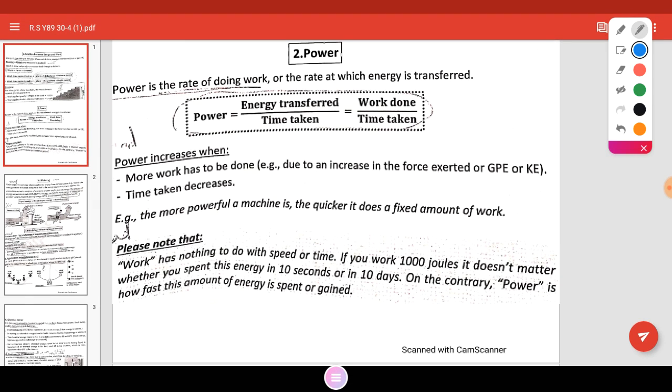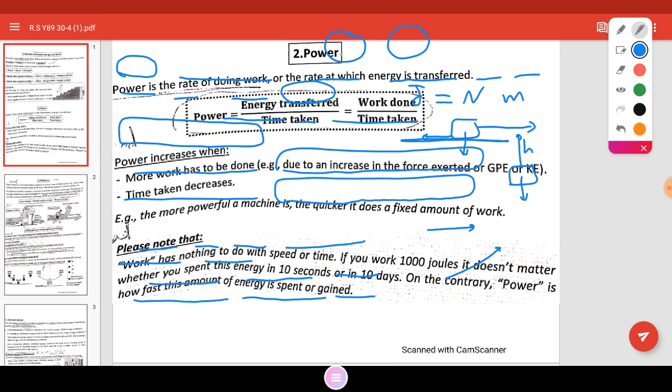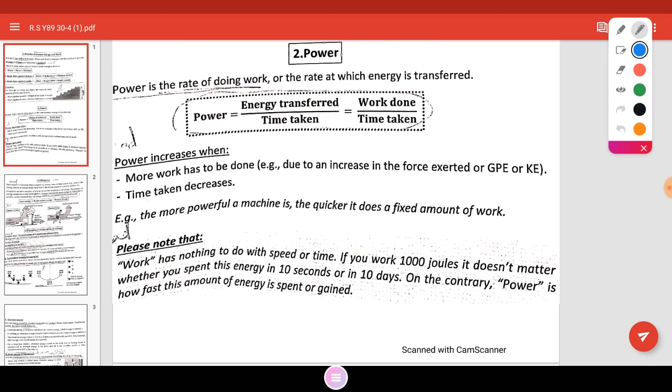Now we study power. Power is the rate of doing work. Power equals work done per unit time.